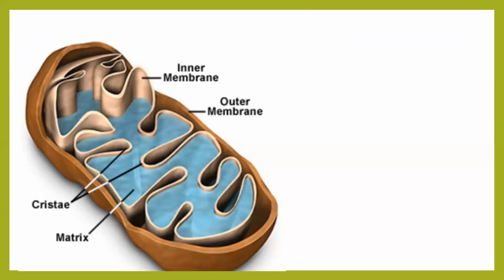Then it will go to the small intestine, then it will be absorbed, and finally the food we have eaten, which is nothing but glucose, goes to each and every cell of the body. Correct? So whatever food you have eaten or consumed is going to each and every cell because every cell also requires energy. Now this glucose is going inside the cell. Don't you think there should be some organelle which can convert this glucose to energy, right?